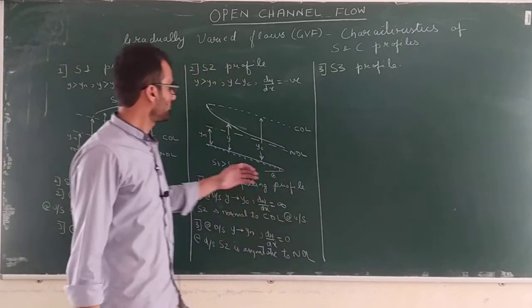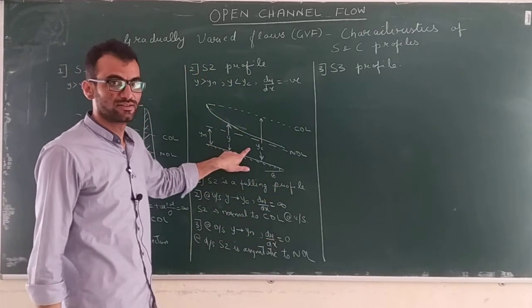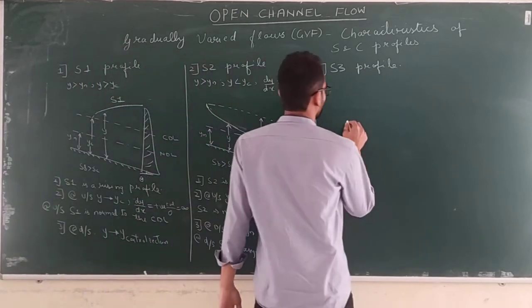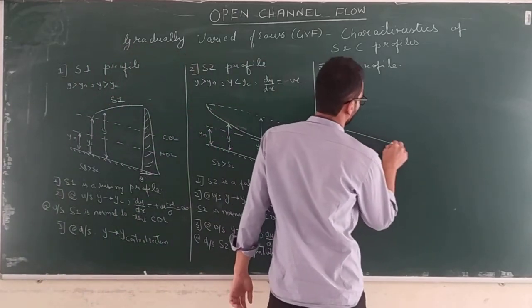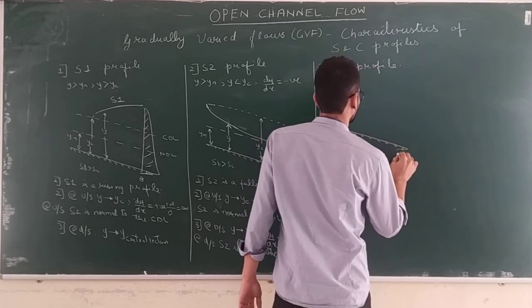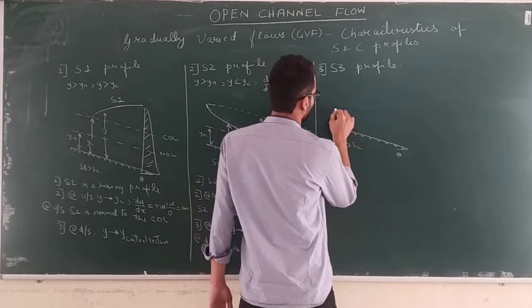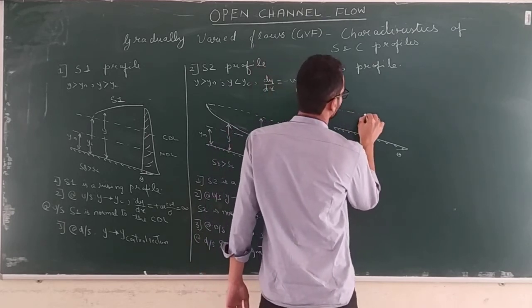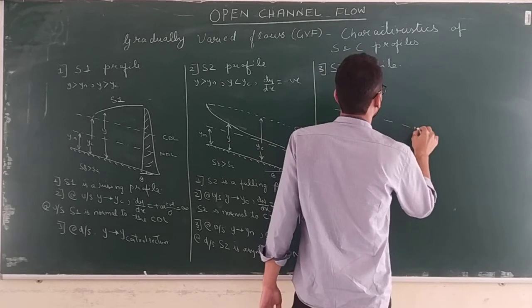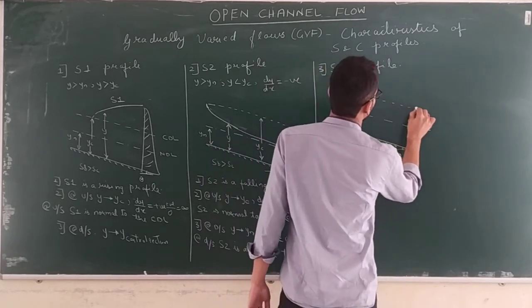Okay. Now it is quite obvious that S3 profile will be formed in the zone 3 of a steep slope. So draw that. Let's draw a steep channel. And again draw a normal depth line. And draw a critical depth line.